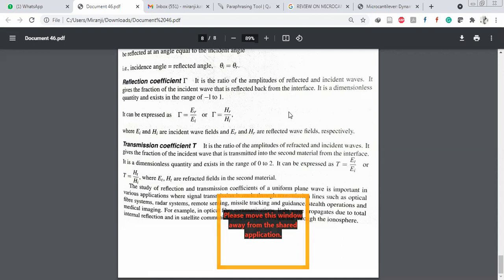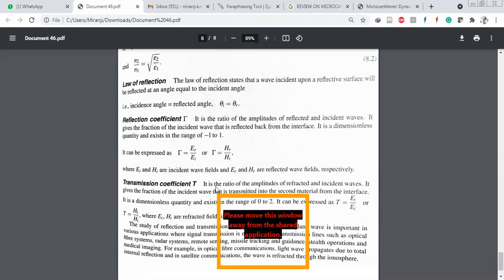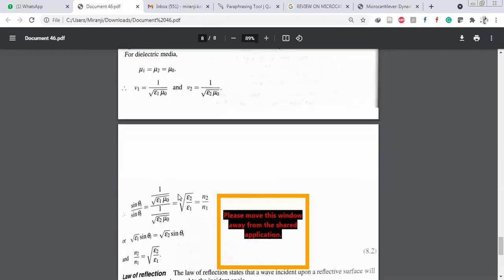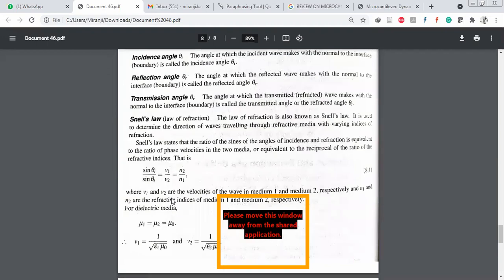So it can be expressed as T equals the transmitted electric field strength Et by Ei, or Ht by Hi, where Et and Ht are the transmitted fields in the second material. That is the concept of the transmission coefficient. These are the basic definitions. When the actual derivation starts, it will be convenient to understand the transmission coefficient, the reflection coefficient, the law of reflection, and the law of refraction, which is Snell's law.